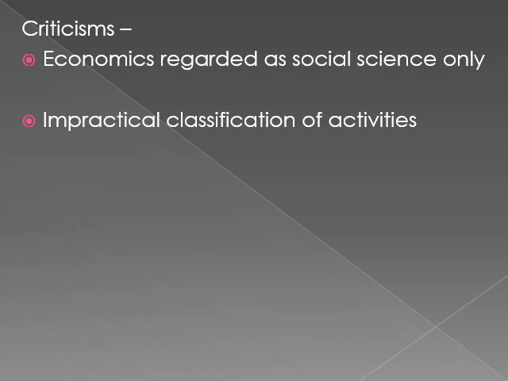Now, Robbins is criticizing by saying that it is not possible to bring about a difference between the economic and non-economic activities because they are together economic in nature. They are together an economic part of a human being. Therefore, he is saying that this classification of activities that Marshall has given is not correct. This is not practically right, or this is not logical.